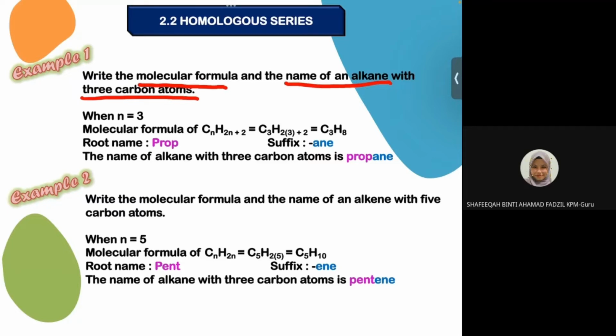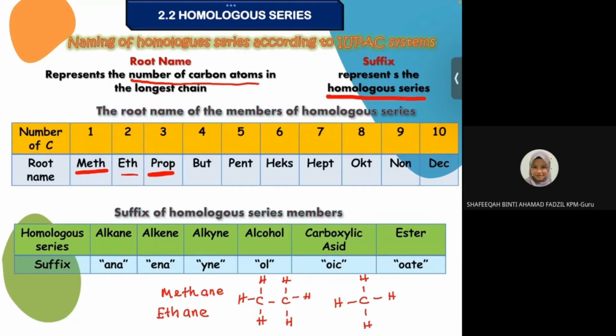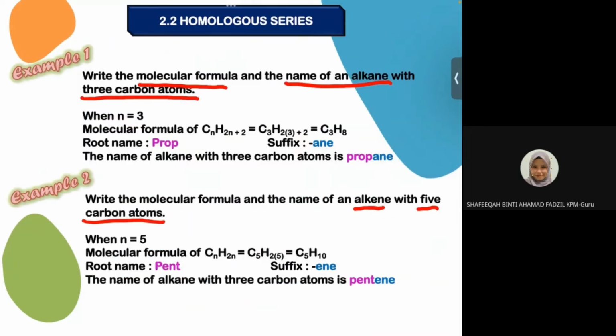Okay, example 2. You ada alkene with 5 carbon atoms. Okay, kalau kita refer to the table, 5 is pent. Alkene, suffix dia adalah E and E. Alkane, A and E. Alkene, E and E. So you just add E and E behind the pent. So dia akan jadi pentene.